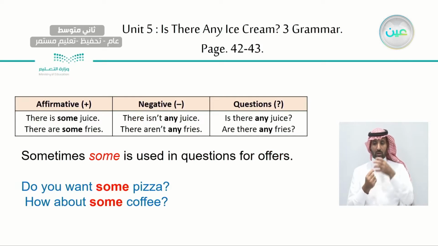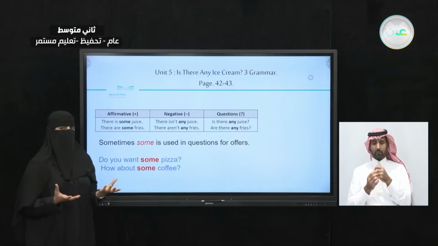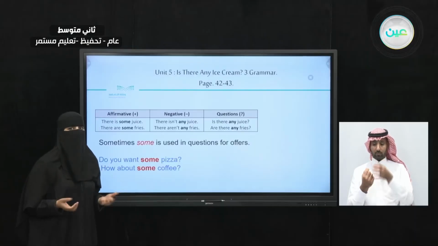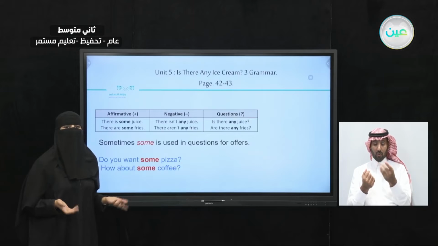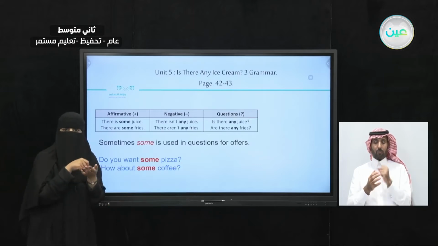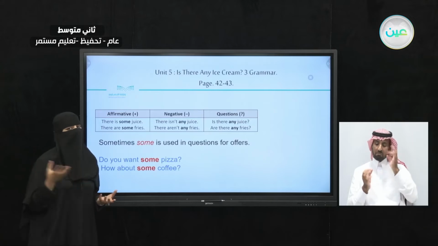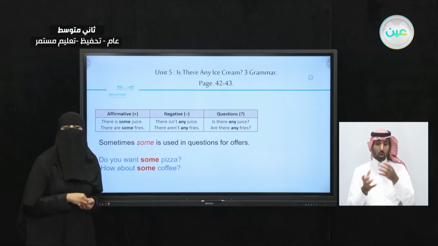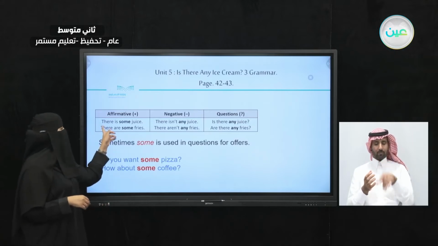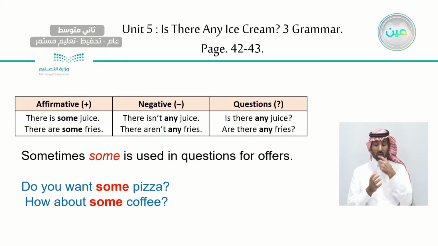Juice, is it a count noun or a non-count noun? It's a non-count. You can't count the juice in the glass, right? You can count the cups, you can count the glasses, but not the juice itself. So is there some juice? And let's take a look here. There are some fries.